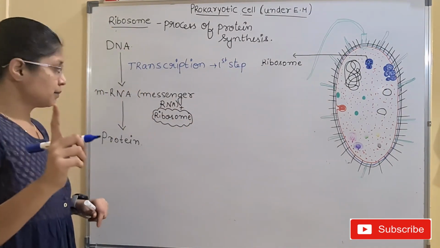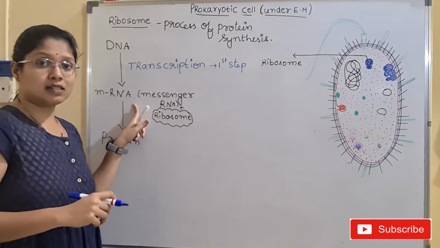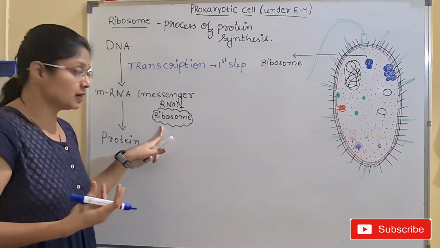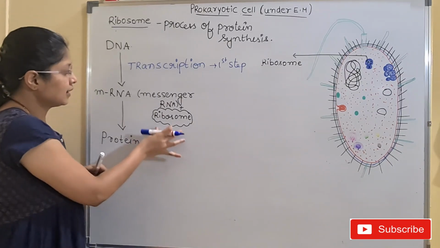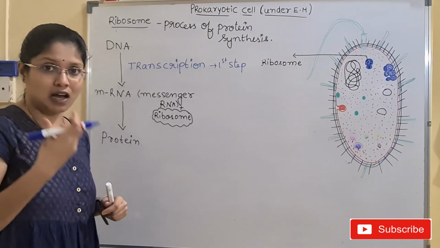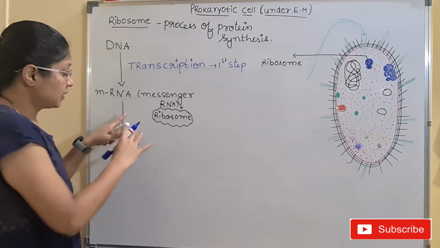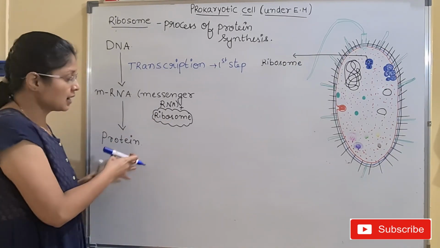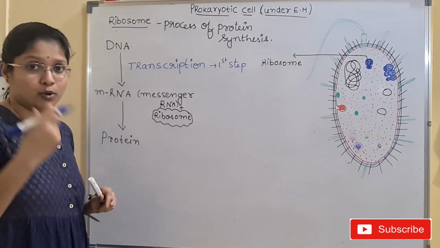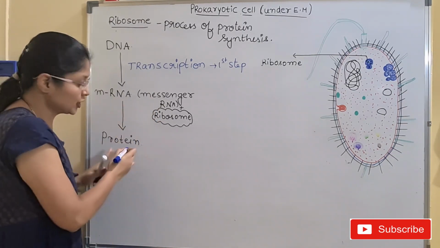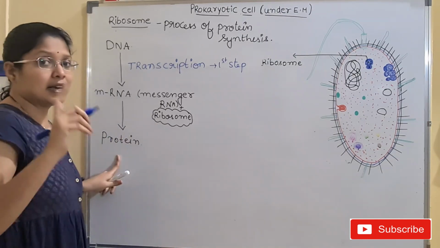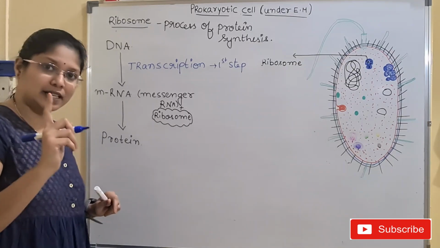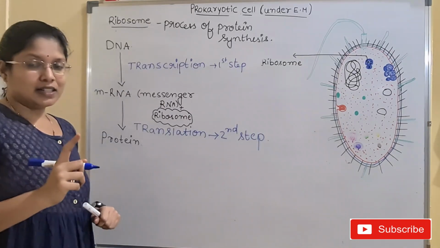And what is the second step, children? This mRNA is identified by the ribosome present inside the cell cytoplasm, and this ribosome will be reading the message present in the RNA molecule. This second step of protein synthesis, where mRNA is converted into protein through the ribosome, is known as translation. What is it known as? Translation. So is it clear for you?